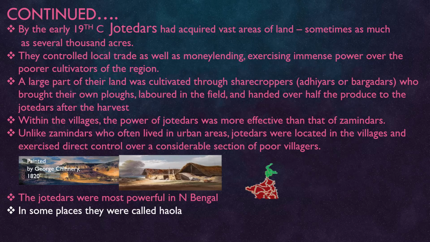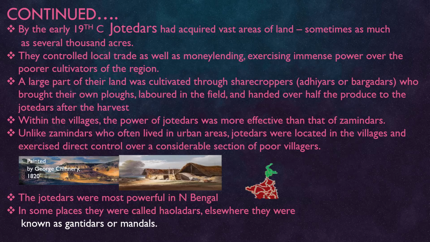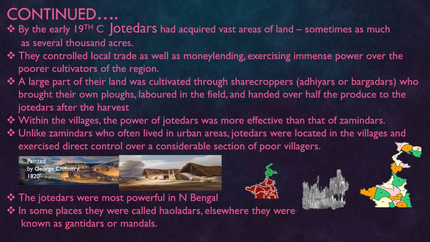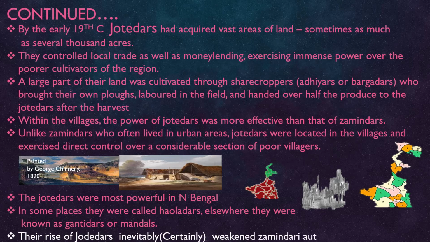In some places they were called Hauladars, elsewhere they were known as Gantidars or Mandals. Different names we have for them. The rise of Jotedars inevitably weakened Jamindar authority. The Jamindar became very weak due to the coming of this new community, the Jotedars, into the picture.